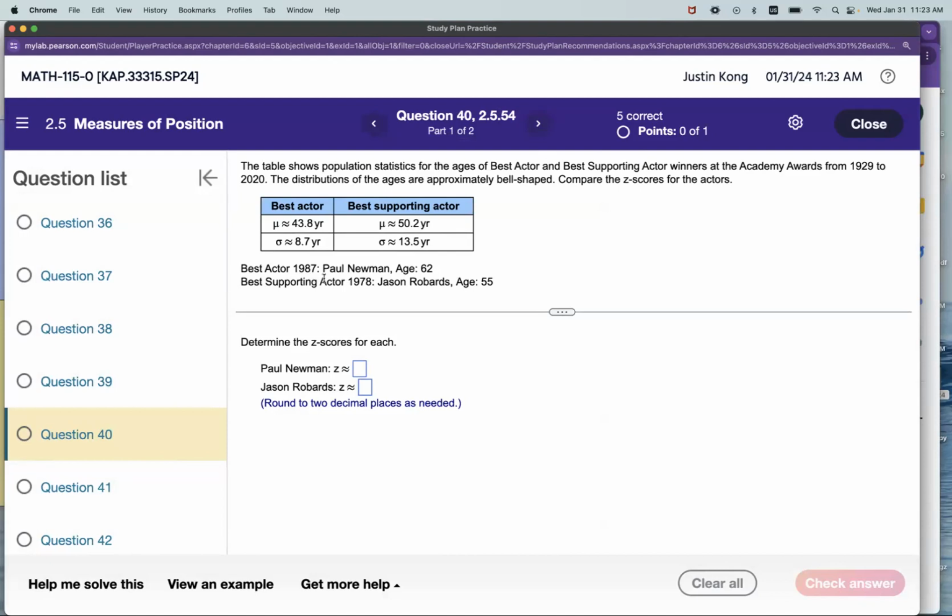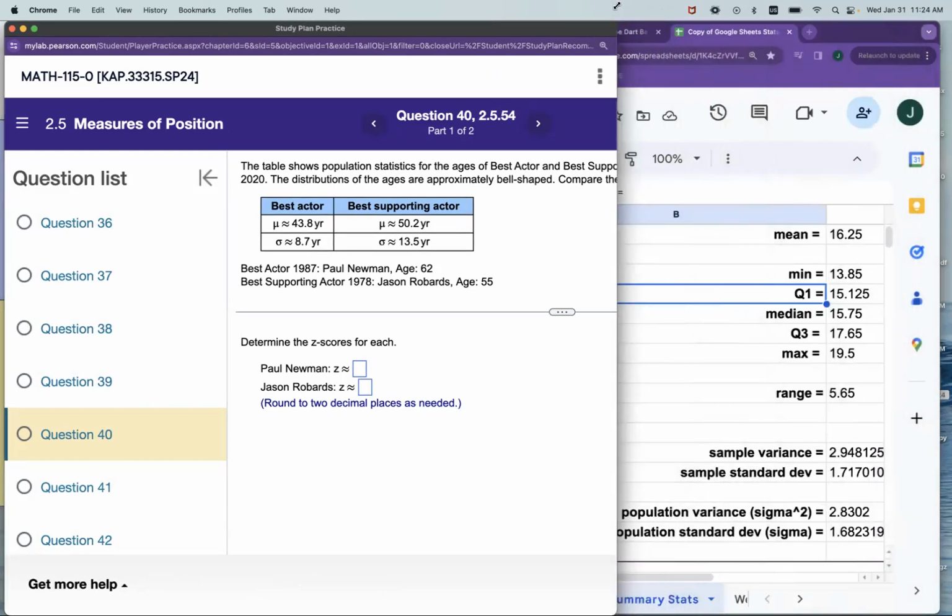Okay, best actor 1987, Paul Newman, age 62. And best supporting actor, age 55. So this is about the ages, yeah? What's the z-score for their ages? In Paul's case, he's a best actor. His age is 62, and the average is 48.3.